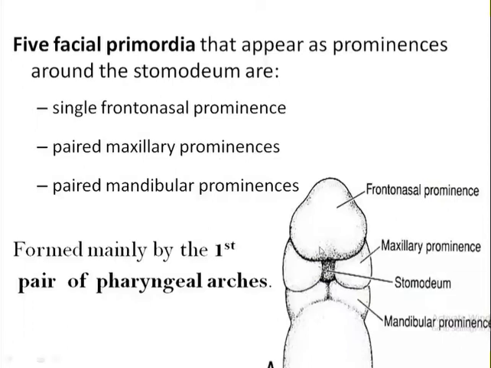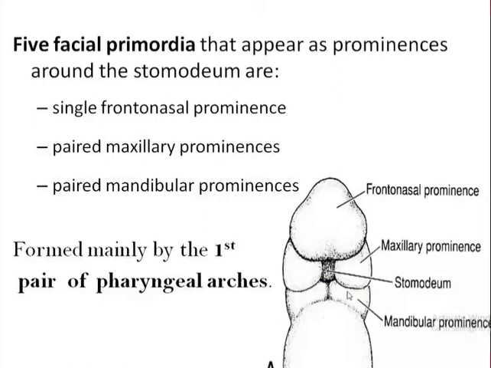So around this mouth, or around the stomatodeum, five facial prominences develop. One is the single unpaired frontonasal prominence, paired maxillary prominence, and paired mandibular prominence. So this makes in total five facial primordia, and these facial primordia are formed mainly by the first pair of pharyngeal arches. There are six pharyngeal arches. I think in the next class you will be having pharyngeal arches, pharyngeal apparatus development.